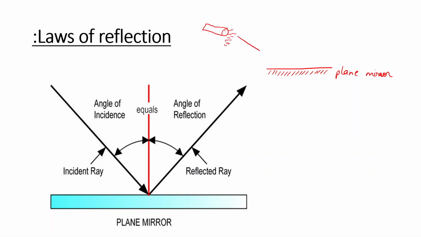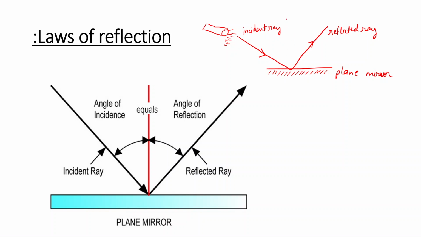So there is a ray which strikes the surface of plane mirror. So this striking light ray is known as incident ray. Now this light is reflected back into the medium because light shows the phenomena of reflection. So this is reflected ray. You have to remember this, all these names.